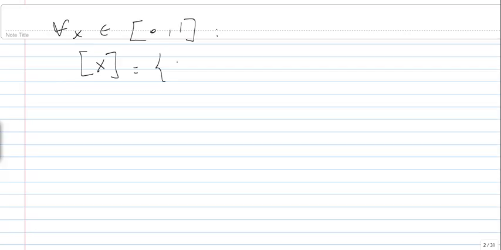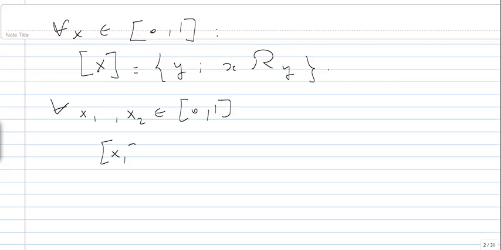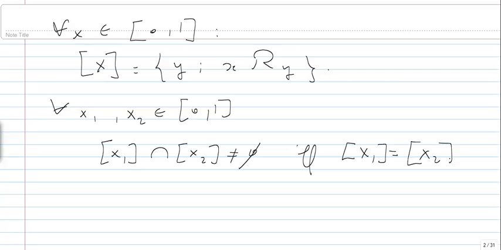So we can look at the y's such that x is in relation with y. And what's interesting is that if you take two elements x1, x2 in [0,1], then either the classes are disjoint, or, if the intersection is not empty, and it's really amazing, it's a property of equivalence classes, they are equal. Okay, so the two are equal.